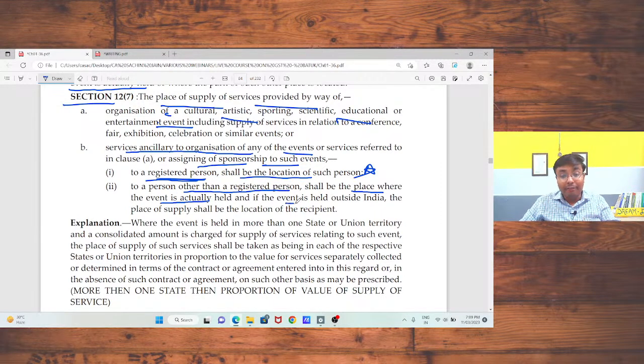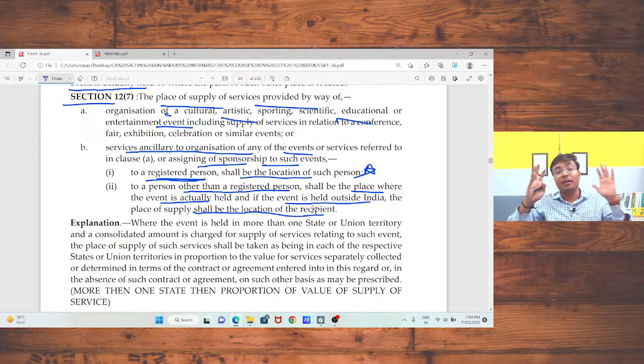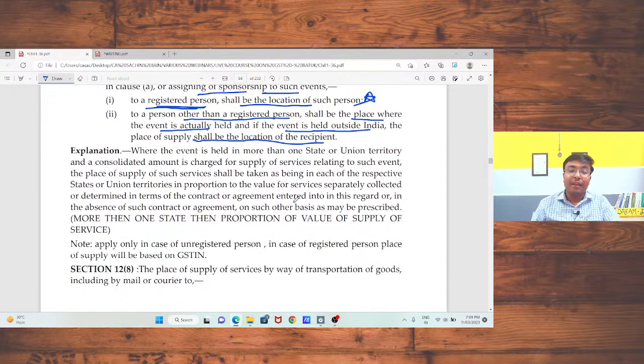Okay, or if the event is held outside India, in that case the place of supply will be the location of the recipient. For example, the recipient is from Rajasthan or from Gujarat and the event is going to be held in America. In that case, if the event is outside India, the place of supply will be the place of the recipient, because I am going to prepare the invoice in the name of the person which is in Mumbai, so I need to charge IGST. Okay, if the event is performed in more than one state, in that case, value of supply. Okay, sir.